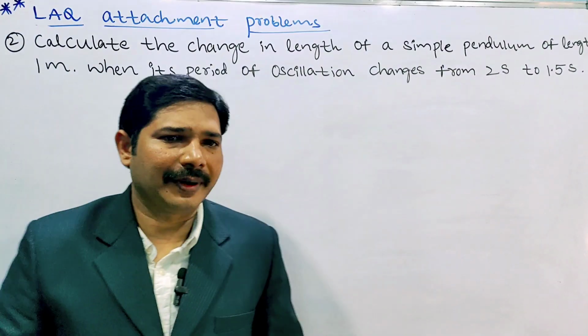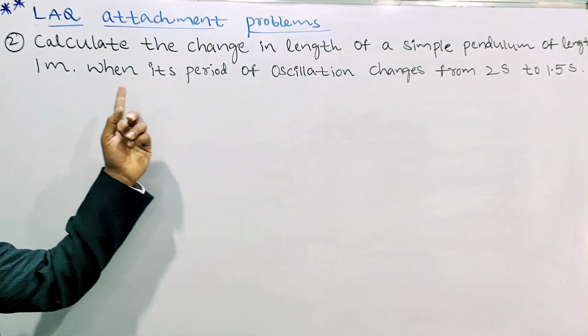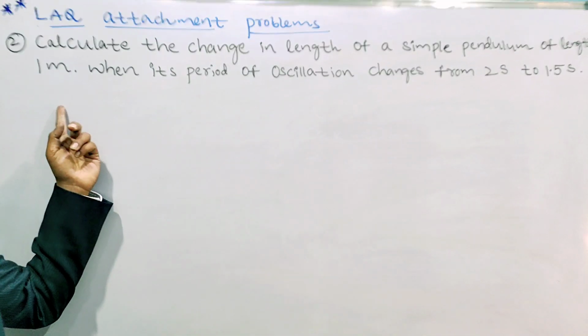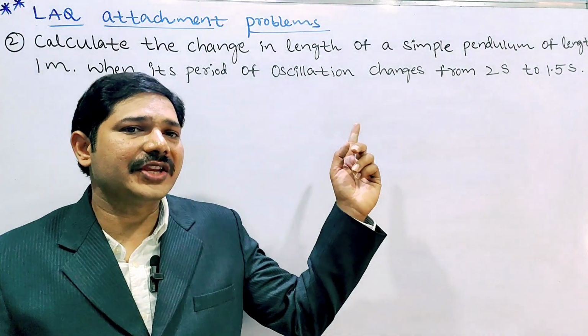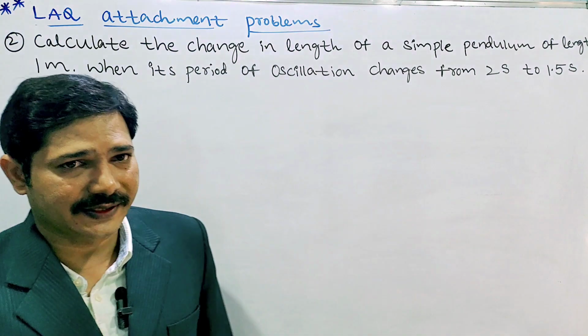Another simple pendulum problem chances are there. This question, observe once. Calculate the change in length of a simple pendulum of length 1 meter when its period of oscillation changes from 2 seconds to 1.5 seconds.